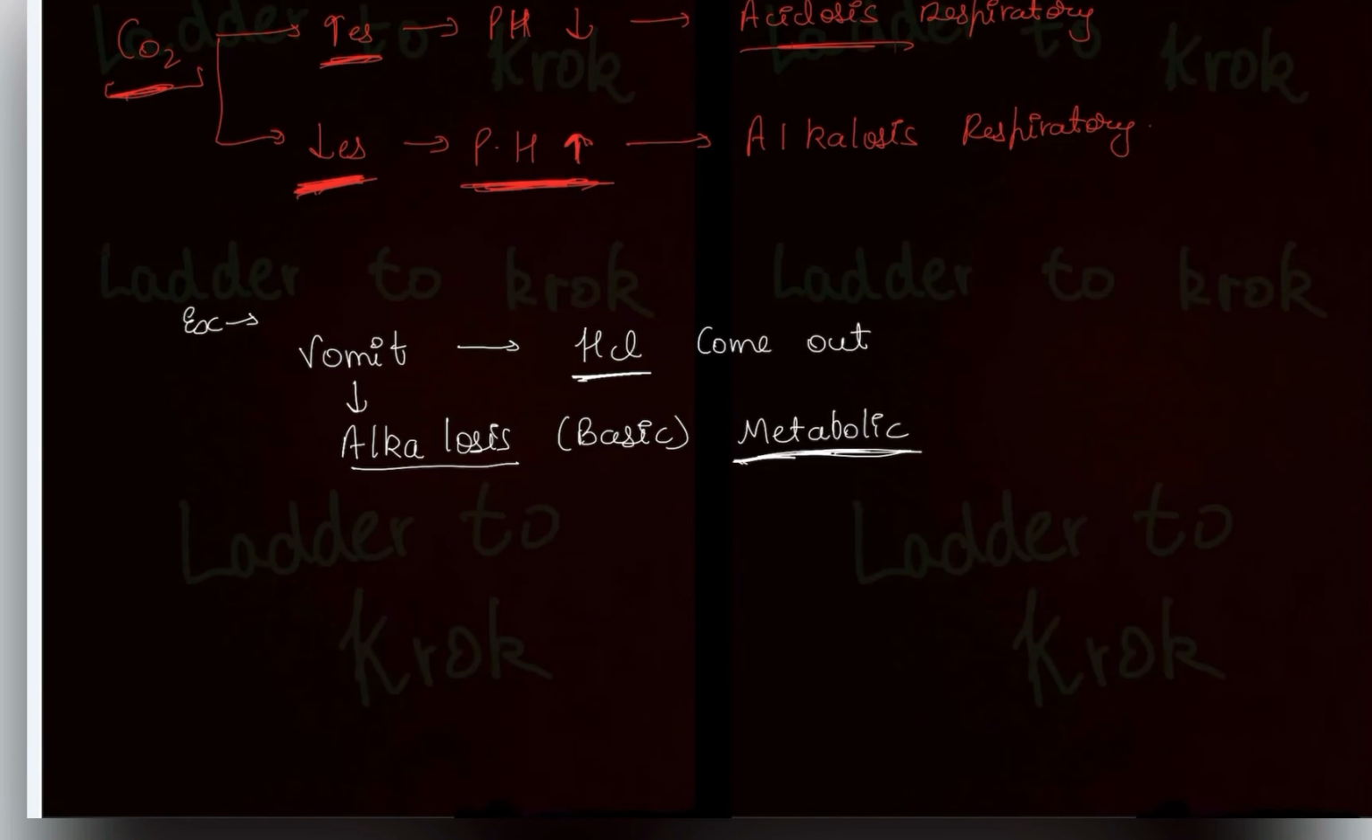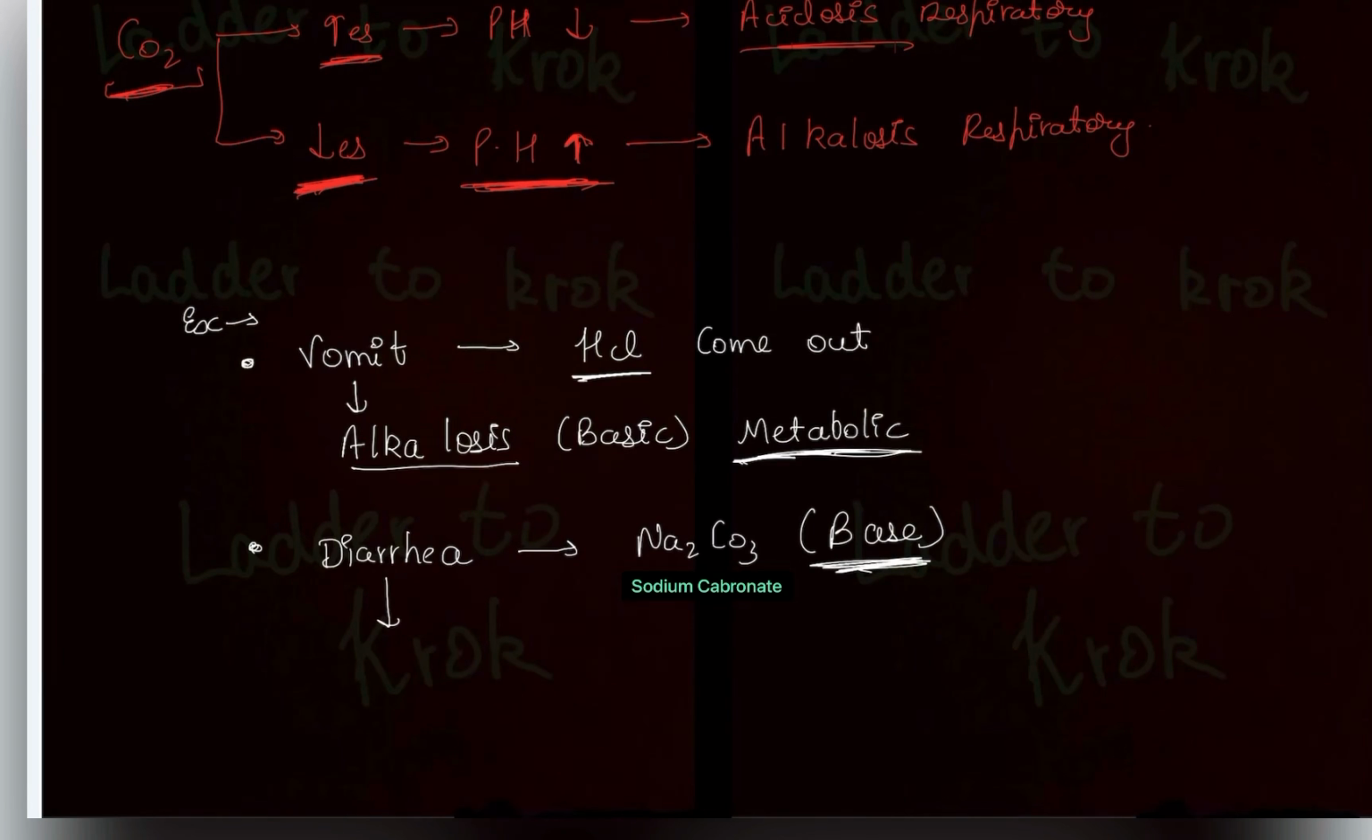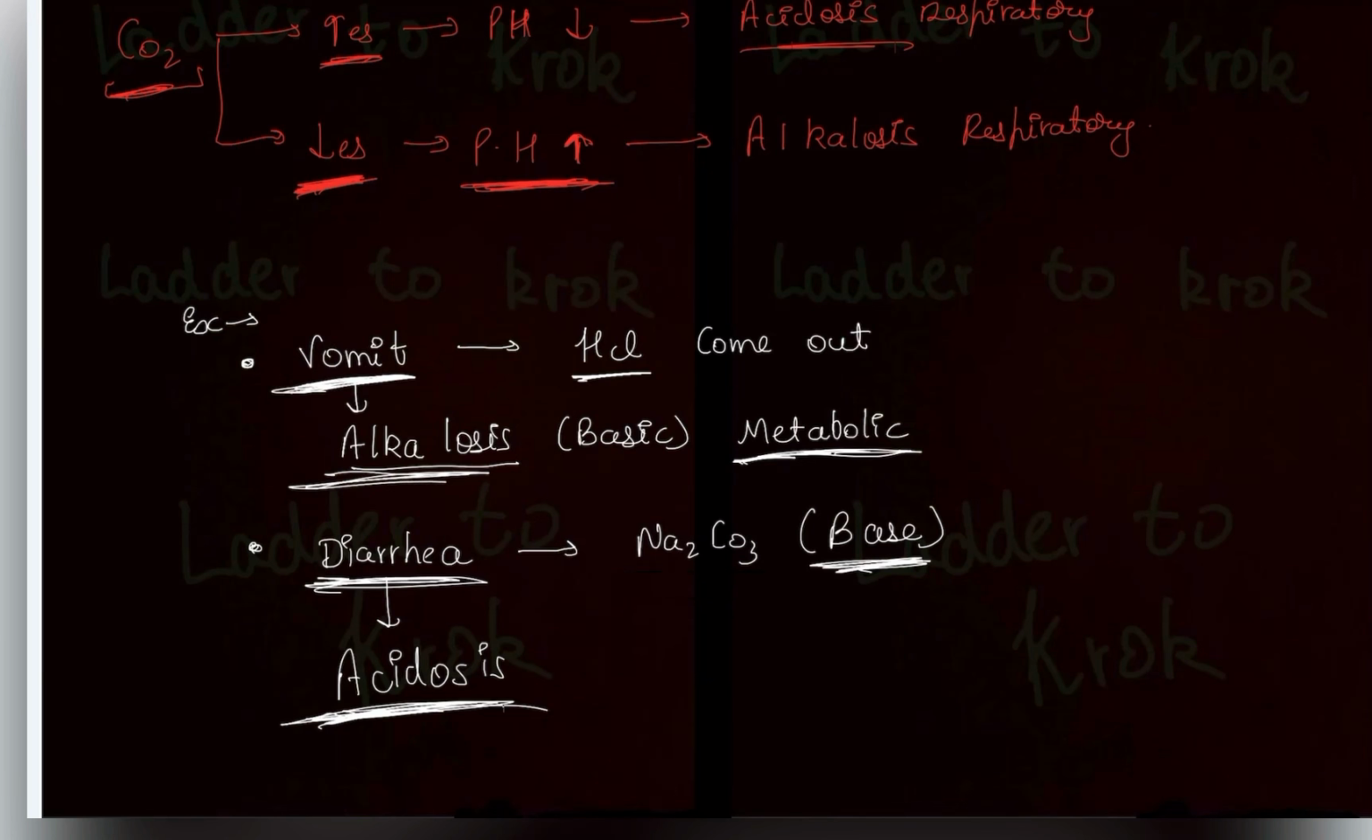Now one more very common question: diarrhea. Whenever you see diarrhea, what is your body removing? Your body is removing Na2CO3, which is a base. Whenever your body is removing base, what is happening in your body? Acidosis. I hope you got my point. So whenever you find diarrhea in a question, it means acidosis. And whenever you find vomiting in the question, it means alkalosis. Always remember these two points.